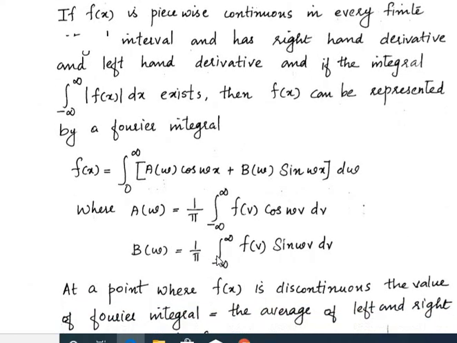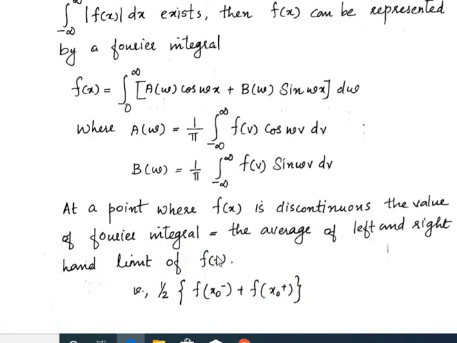Suppose that the given function is not continuous at a particular point, then we cannot express the Fourier integral at that point as this one. Then at that point the Fourier integral is given by half of f of x naught minus plus f of x naught plus, that is, the average value of the left limit and the right limit.